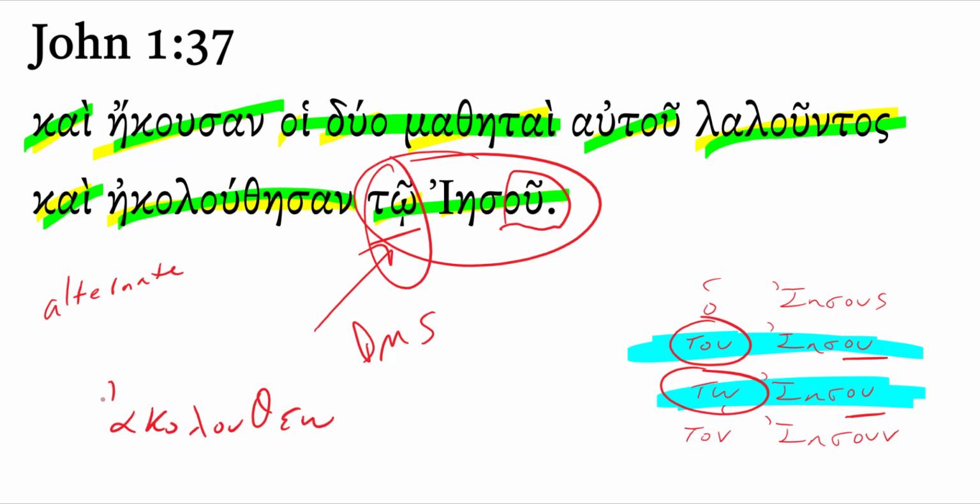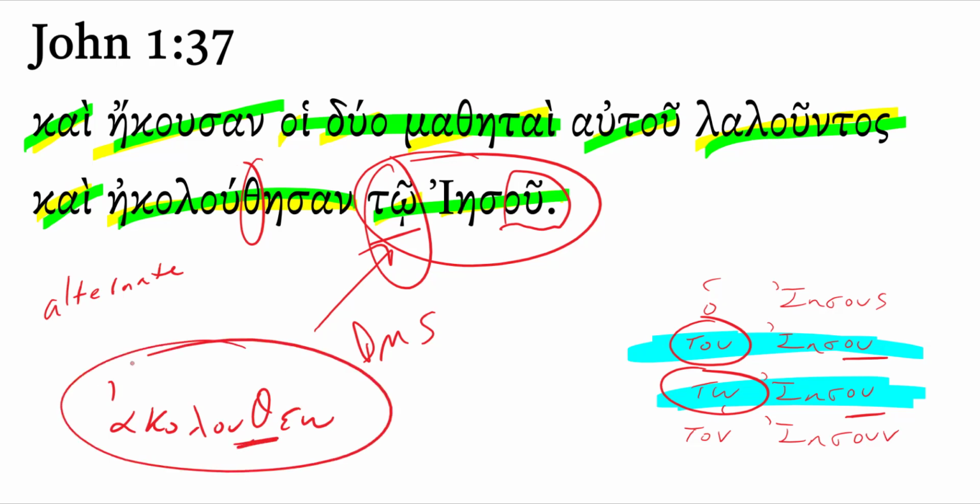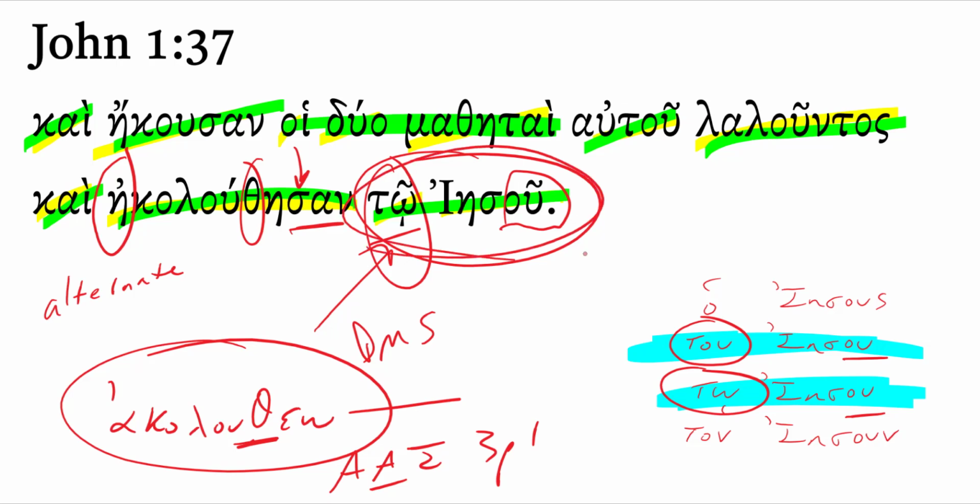akolutheo, which means to follow. Hopefully you were not led astray with that theta. You're like, that's a passive. Well, if it's part of the spelling of the stem, then it is not a passive, right? Akolutheo means to follow. We do have an augment there. We have a sigma. Bam, that's an aorist active indicative, and that's a third person plural because it's referring to the two disciples. This is a verb that's followed by a dative object, or a dative complement. That's why Jesus is in the dative.